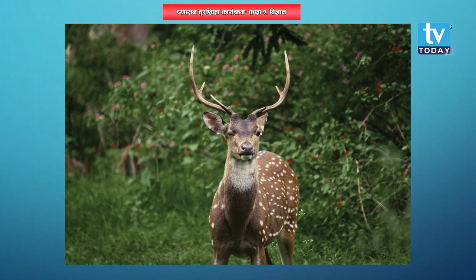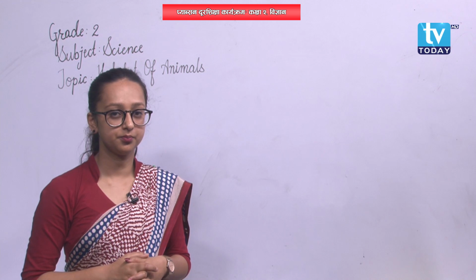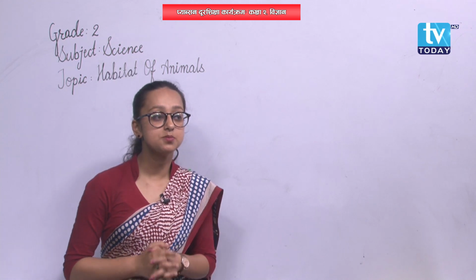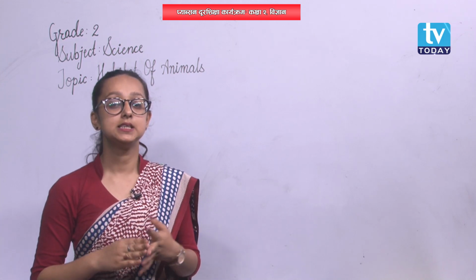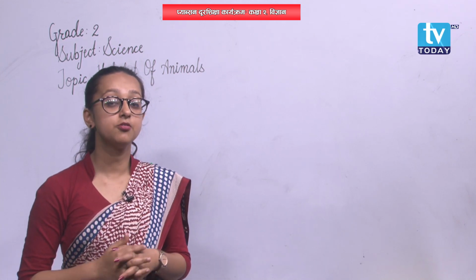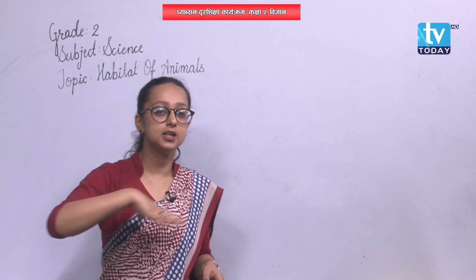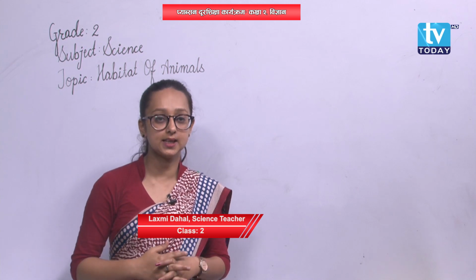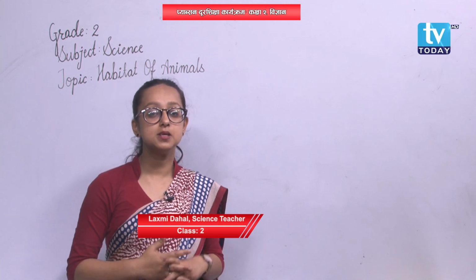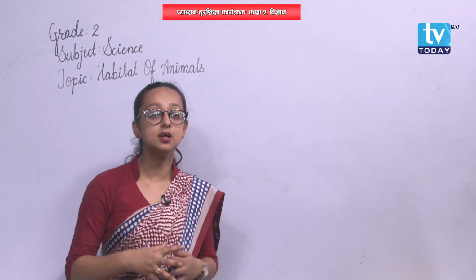So, let me tell you, animals like elephants, giraffes, deer, keep on roaming in the jungle, or sometimes they also hide in the bushes as well. Okay. So, let me repeat again, animals like elephants, giraffes, deer, they roam in the forest. They move here and there in the forest only, and sometimes they hide themselves in the bushes as well. Whenever enemies try to attack them, they may hide in the bushes.